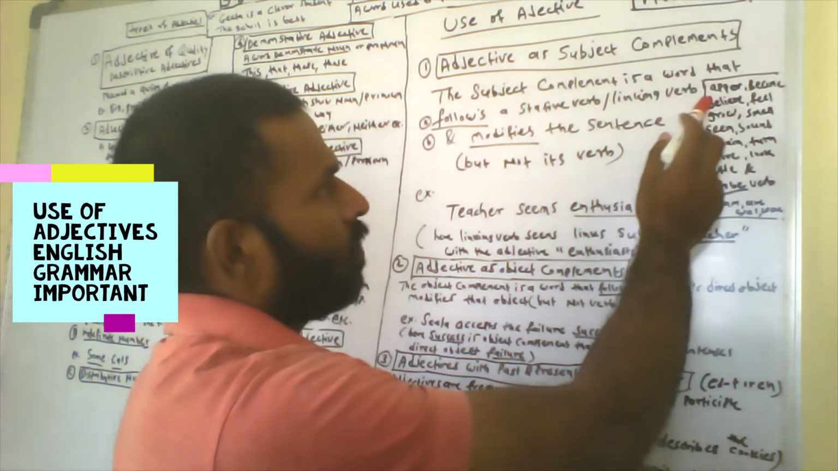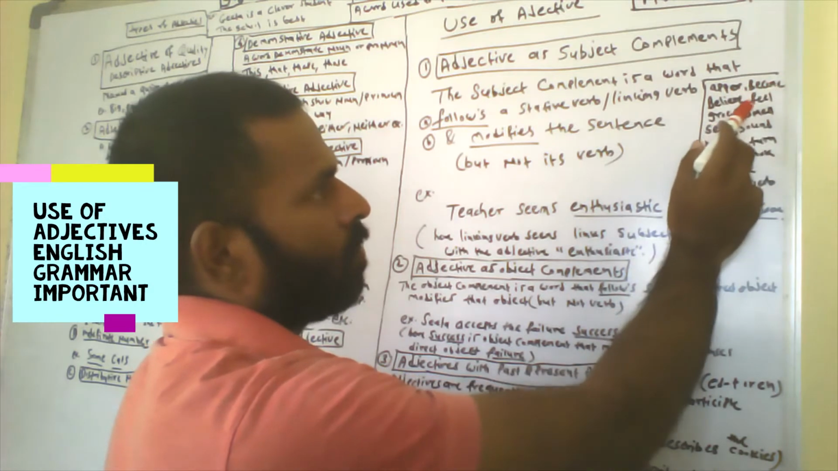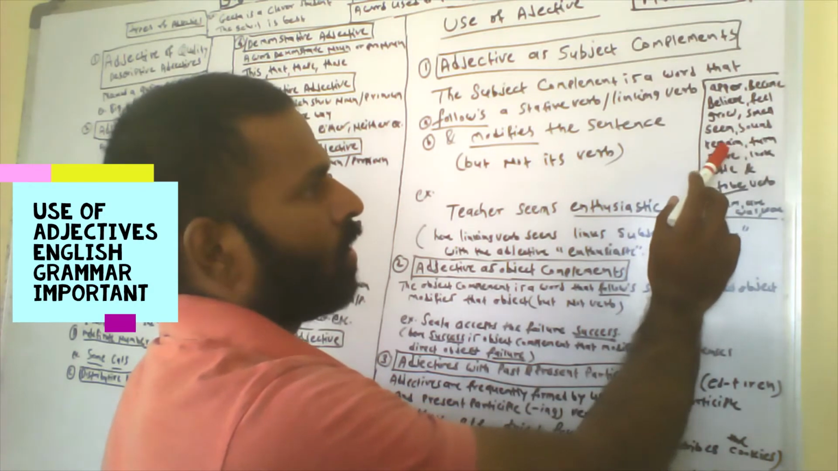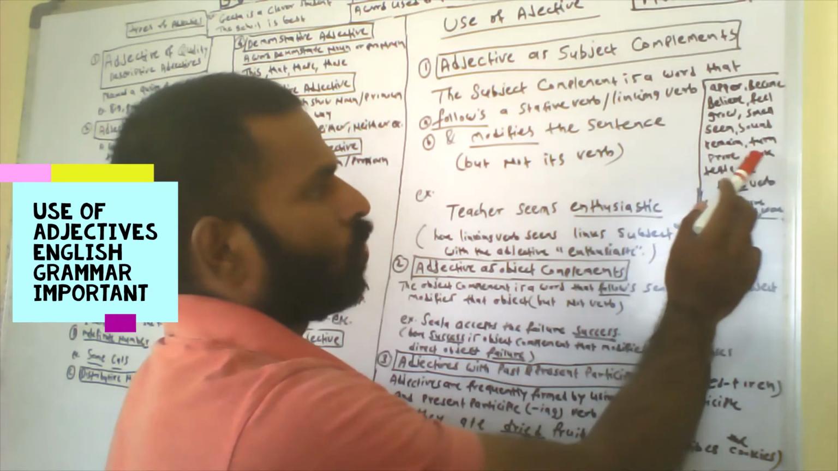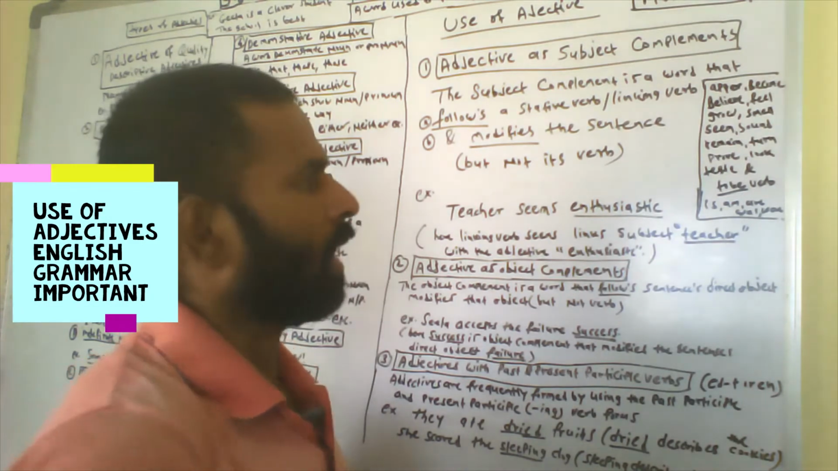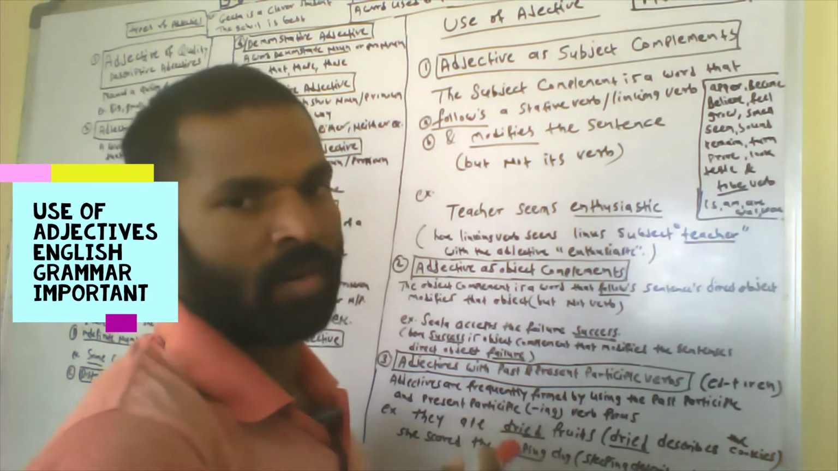Here are some examples of linking verbs or stative verbs: appear, become, believe, feel, grow, smell, seem, sound, remain, turn, look, taste, and all the to-be verbs like is, am, are, was, were. These are linking verbs.